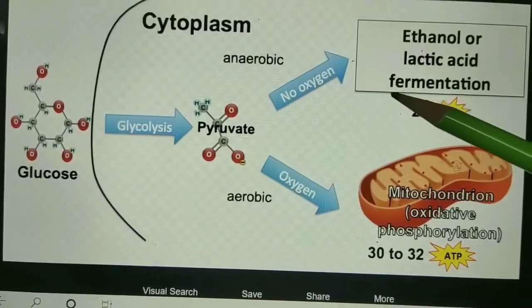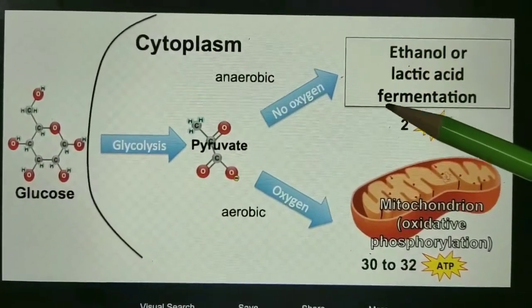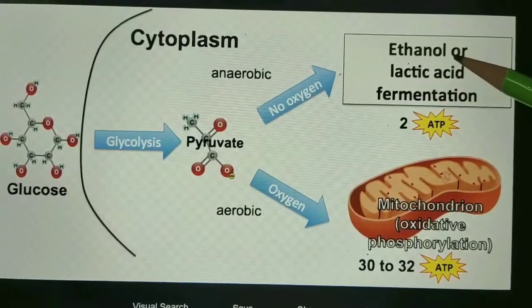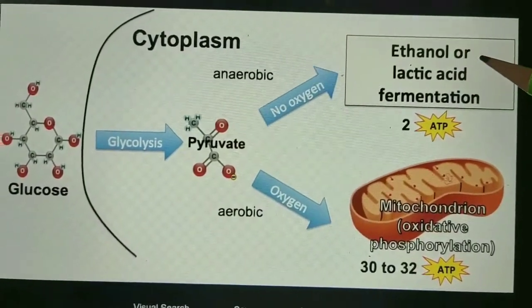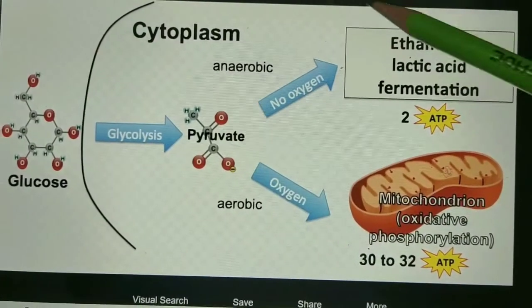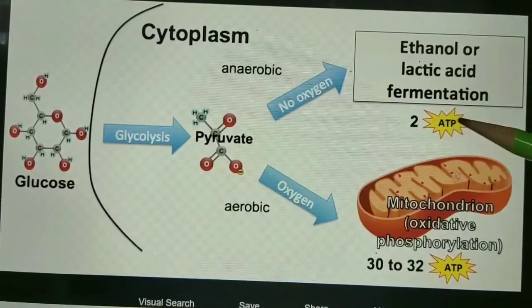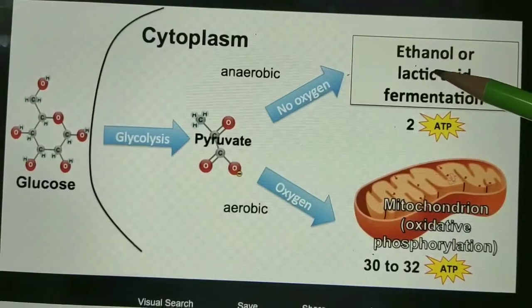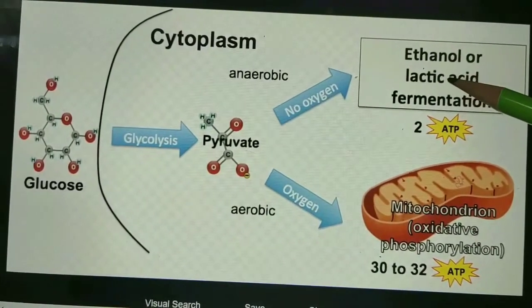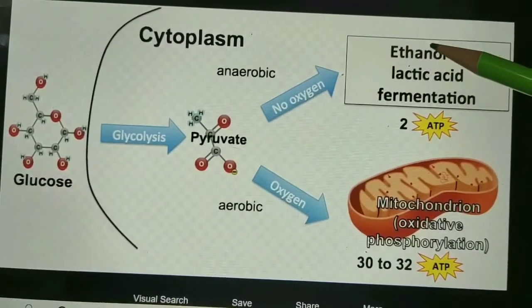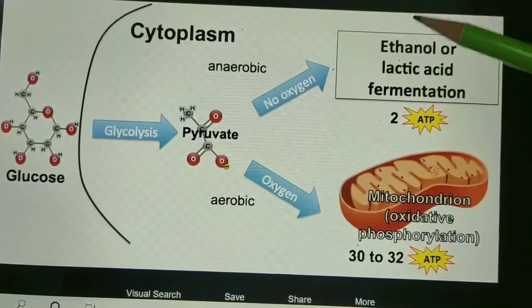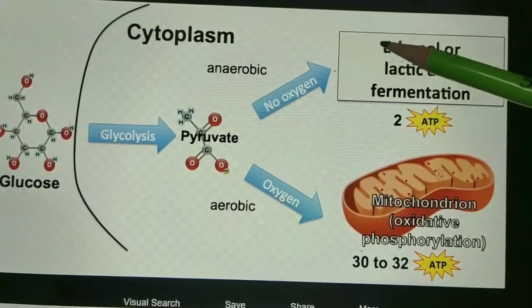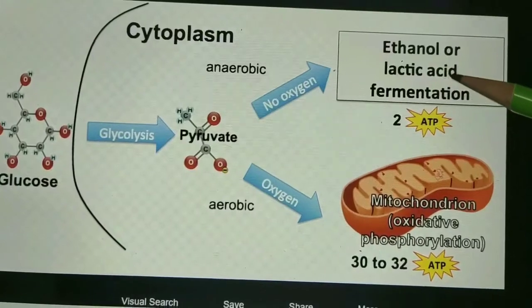And in our muscle cells, when we do any heavy exercise, lactic acid is produced with the generation of energy. This occurs in the cytoplasm and 2 ATP molecules of energy are generated. In the lack of oxygen, lactic acid is produced in our muscle cells and ethanol is produced in organisms which do not use oxygen.